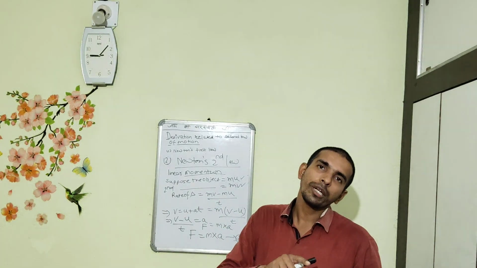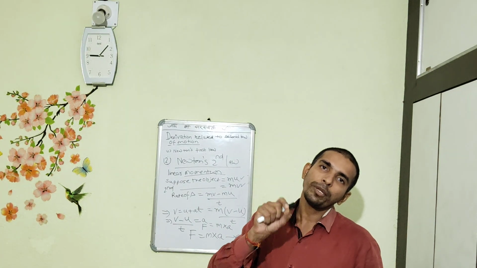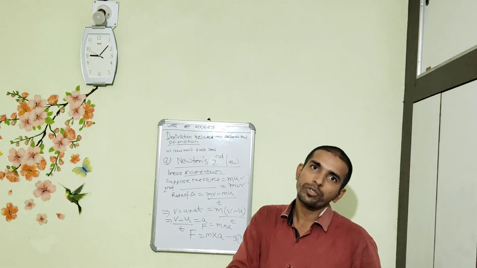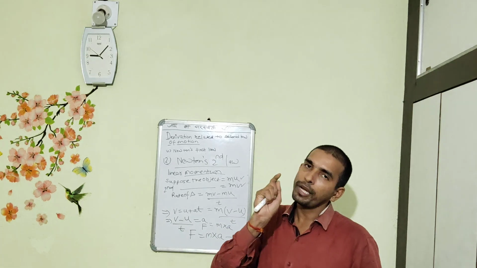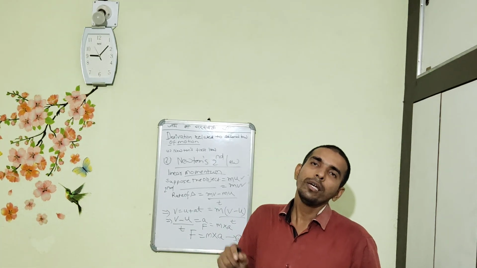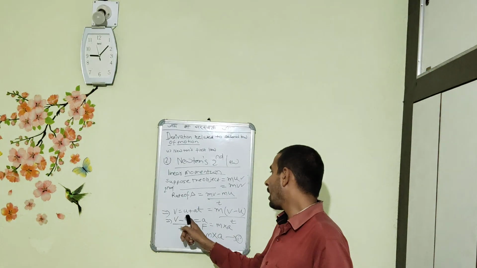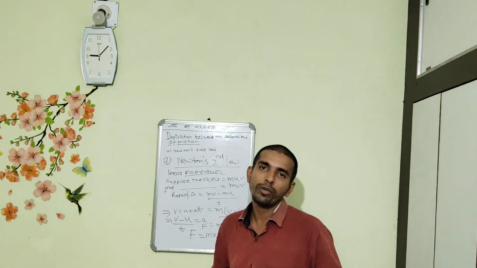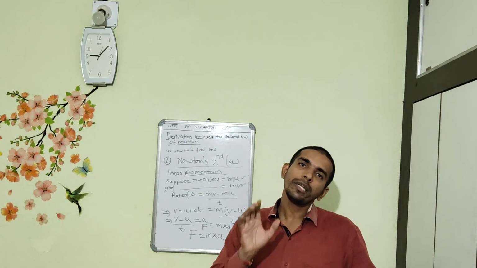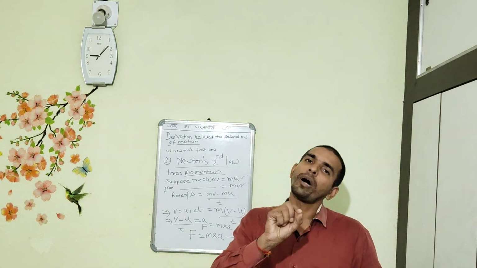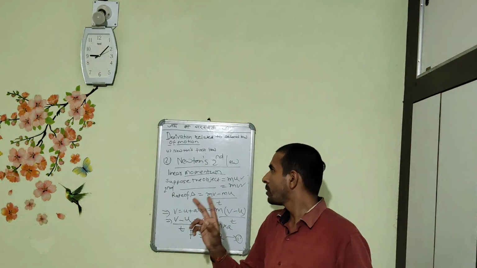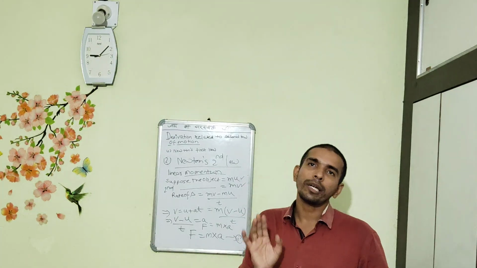First of all, we are considering the initial linear momentum, that is m into u, and the final linear momentum, m into v. The mass remains constant. Rate always comes with respect to time. So m into (v minus u) by t, and with the help of the initial equation, v is equal to u plus at, we can derive here F is equal to ma. So in a nutshell, we can say force is equal to mass into acceleration. That is the famous equation which we have derived here. So that gives the definition of Newton's second law of motion.